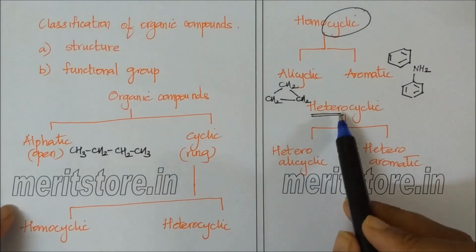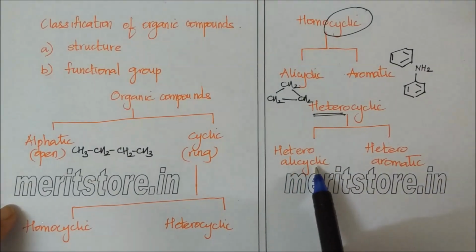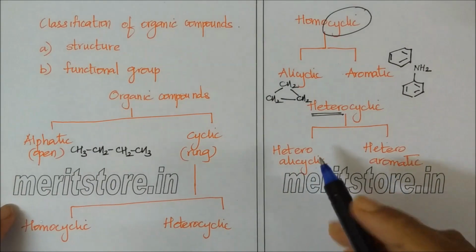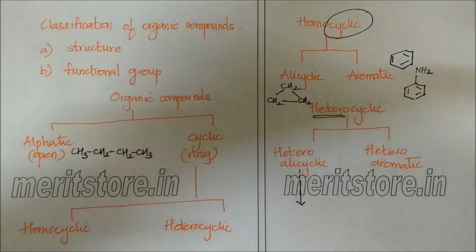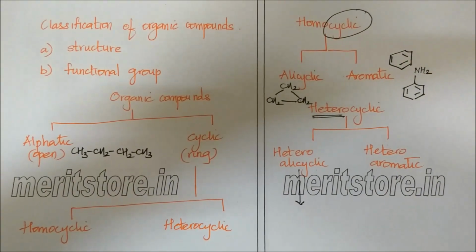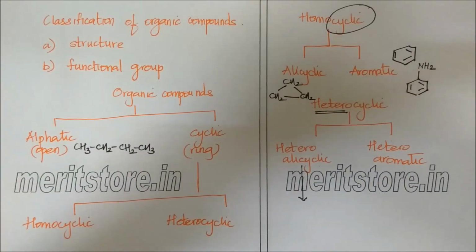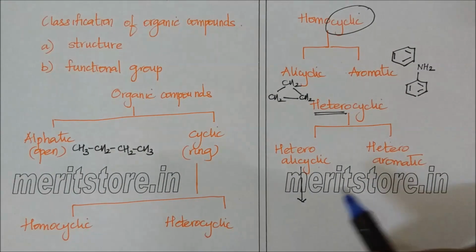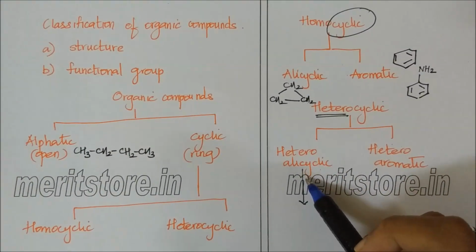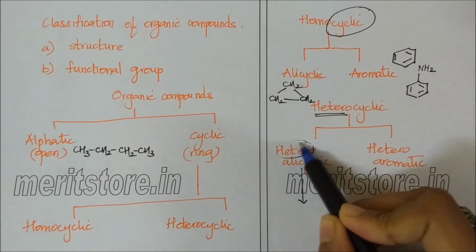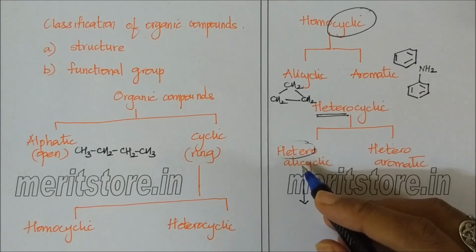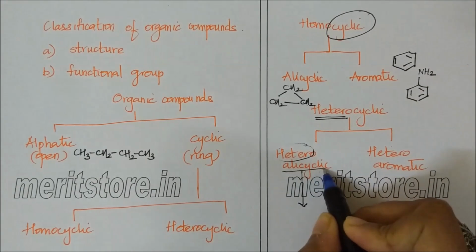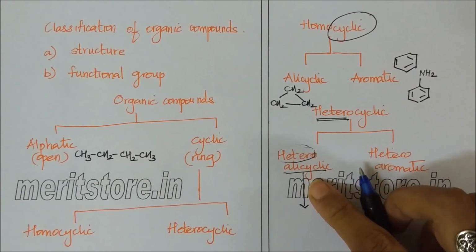Hetero-alicyclic compounds are those compounds which are single bonded. Hetero again means a heteroatom like oxygen, nitrogen, etc. Since it is alicyclic, there will only be single bonds.